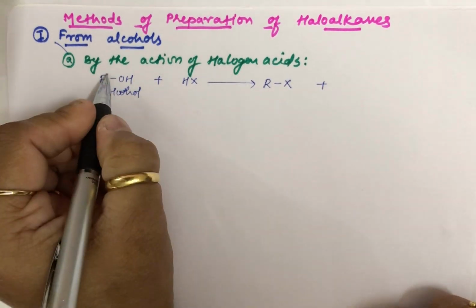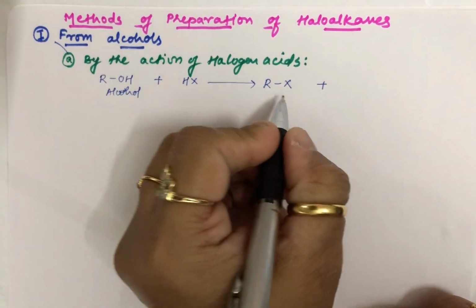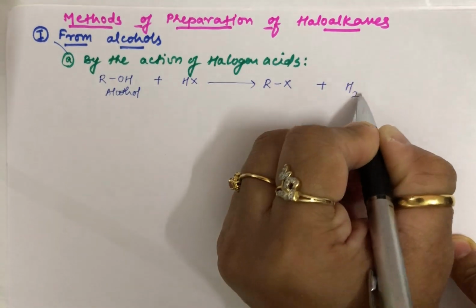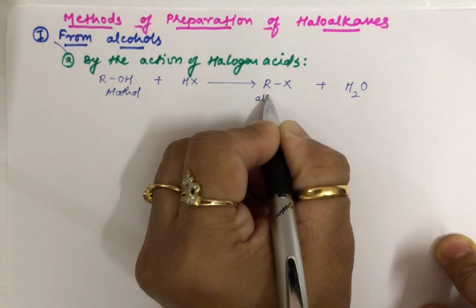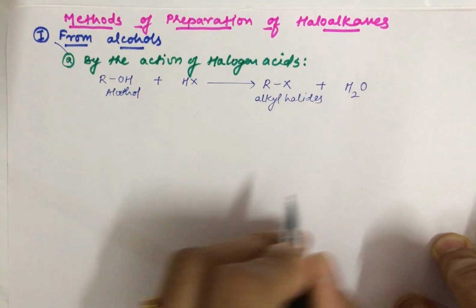Here basically the C-O bond is undergoing cleavage, and a water molecule, that is OH and this H, is released, thereby forming your alkyl halide. This is the general way.